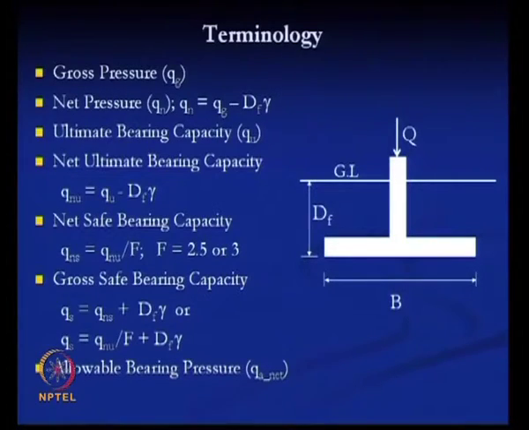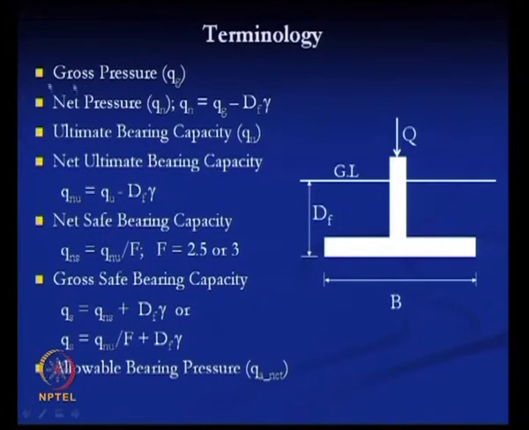Now, first, before I go to this calculation or the analysis part, I should discuss some terminology of this bearing capacity. The first one is the gross pressure. Suppose this is the foundation and this is the ground level, and df is the depth of foundation and b is the width of the foundation.